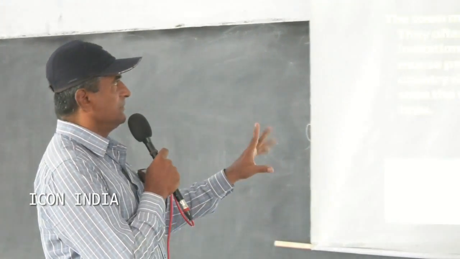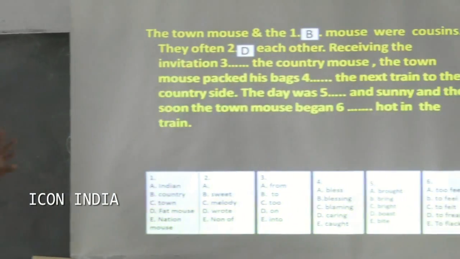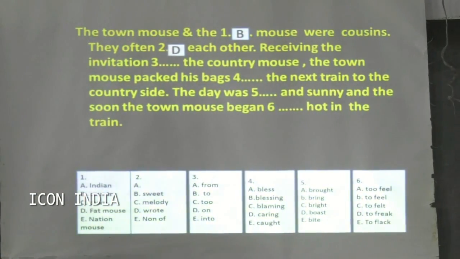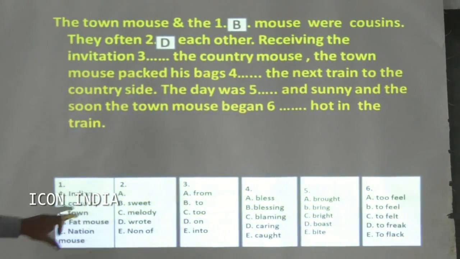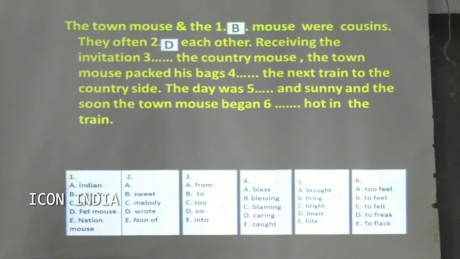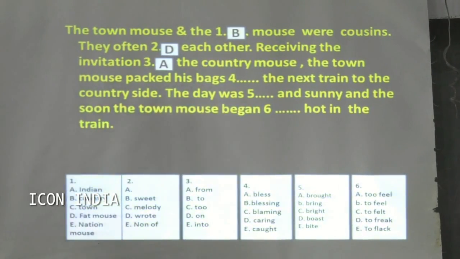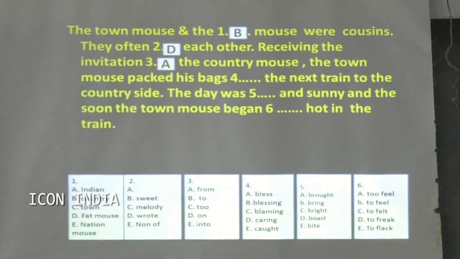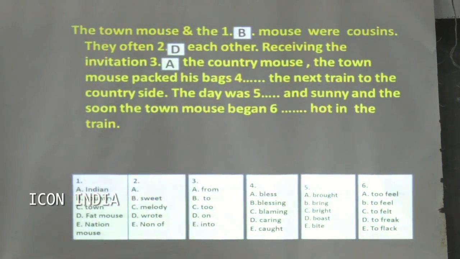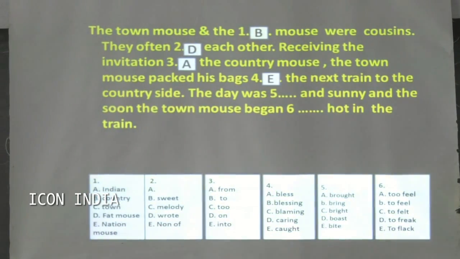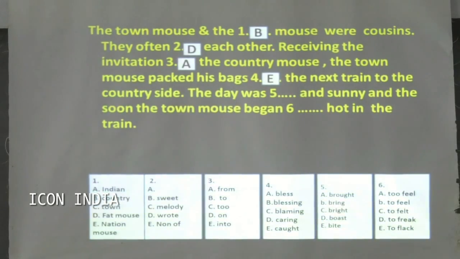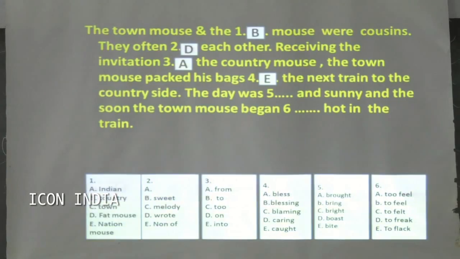Next one. Then the town mouse packed his bags, dashed the next train to the countryside. Here, the options are bless, blessing, blaming, caring, and caught. Which one is it? Caught. They packed his bags and dashed the next train, so it is caught. Caught is also the V2 form: catch, caught, caught.